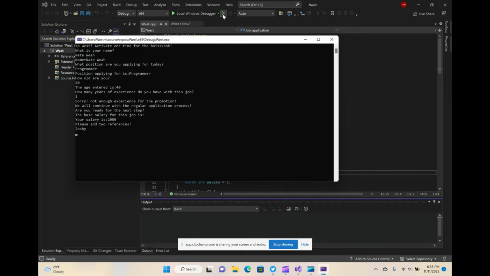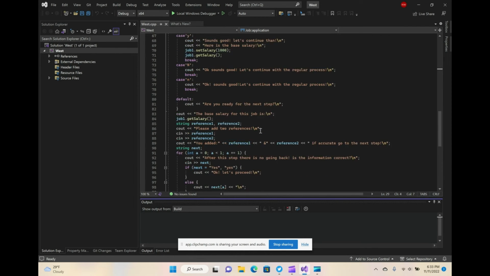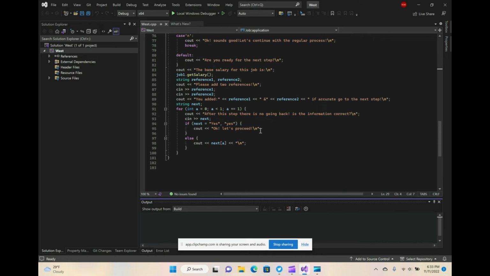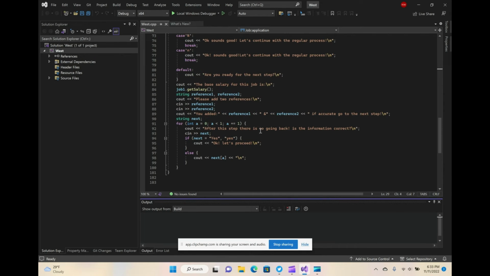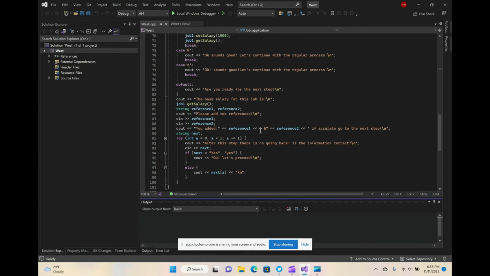Let's just say Joshy. Then I just say Monty. It says you added Joshy and Monty. If this is accurate, go to the next step. After this step, there's no going back. Is information correct? But then you just keep on going, right? So I'm going to stop doing this. I just bought a new book with advanced things in C++. So I'm going to read that and just leave this alone because I already got the motivation I need now.